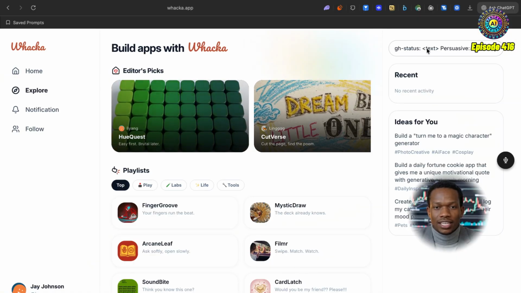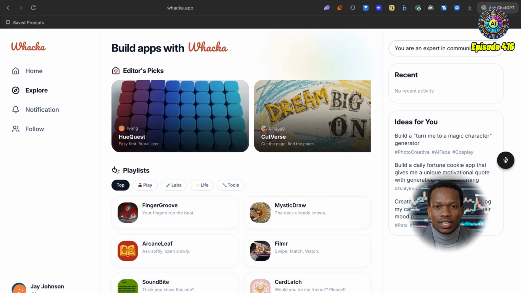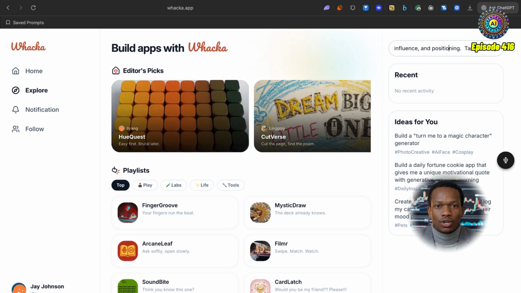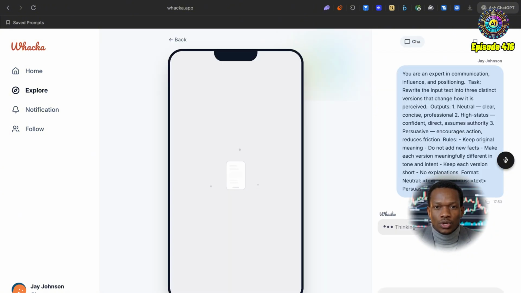So I'm going to paste this in here, and essentially this app I'm going to create allows users to put in a piece of text and it will give them 3 versions. One that's neutral, one that positions them as a high status figure, and the other one that's more persuasive. So I'm just going to run this prompt and see what we get here.